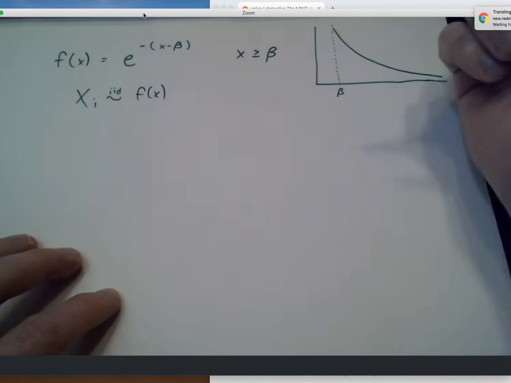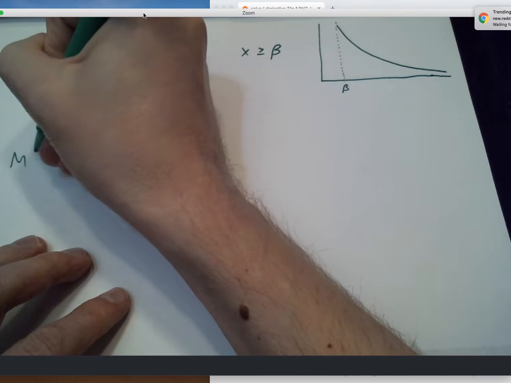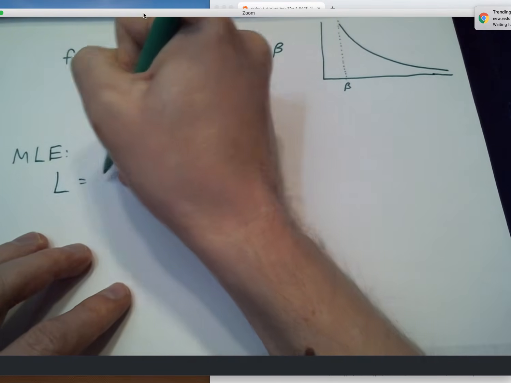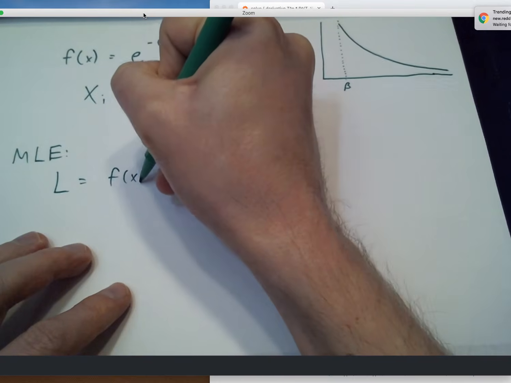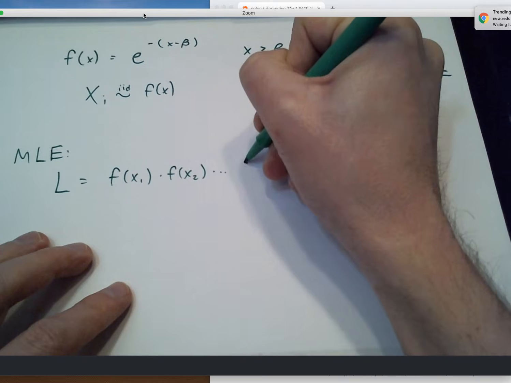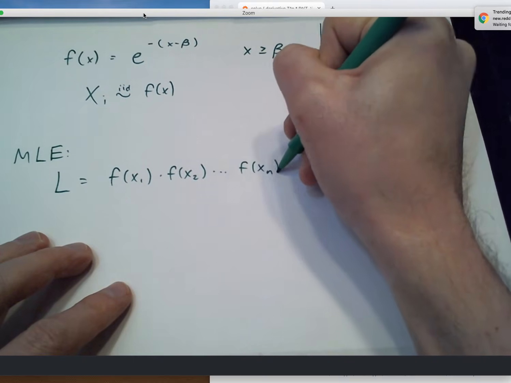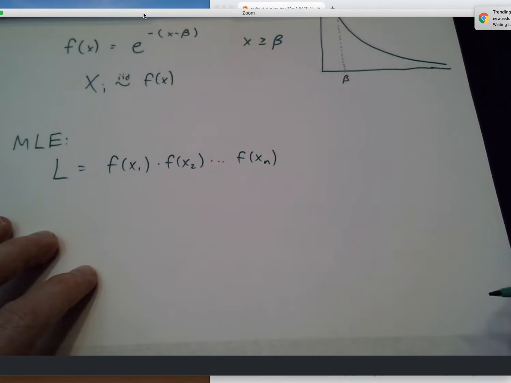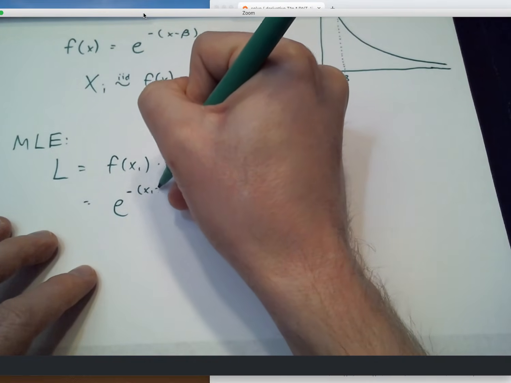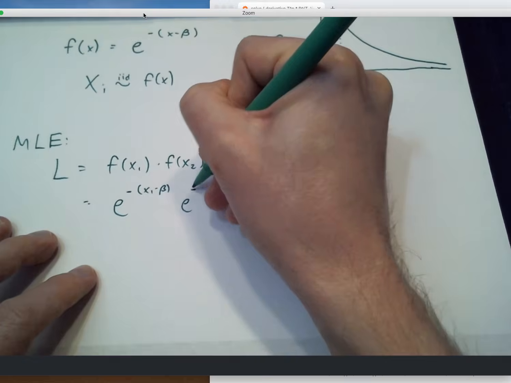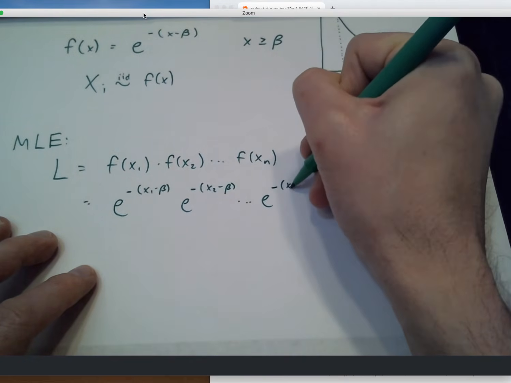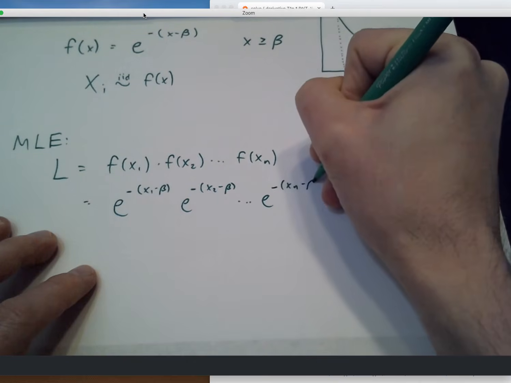All right, well, let's do the MLE. This one's kind of fun. If I were to write out the likelihood, I'm going to skip a step. That's just the product of my formulas for the PDFs, plugging in little x1, little x2, all the way down the line. And so this would become e to the minus x1 minus beta, e to the minus x2 minus beta, all the way down the line, to e to the minus xn minus beta.